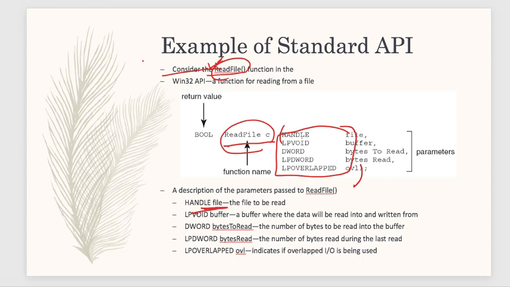This parameter is passed to the function for the file which is to be read. Likewise, these are the details of what the parameters are for. And the return value will be boolean, either true or false. Got it? So this is a standard example of an API. These are the parameters, this is the function, and this is the return value.